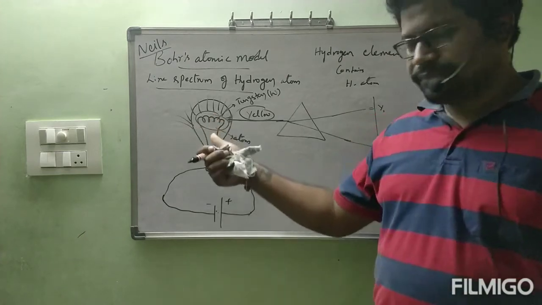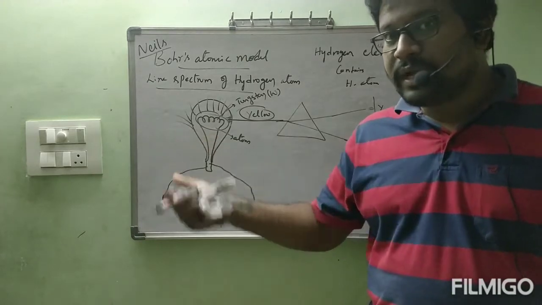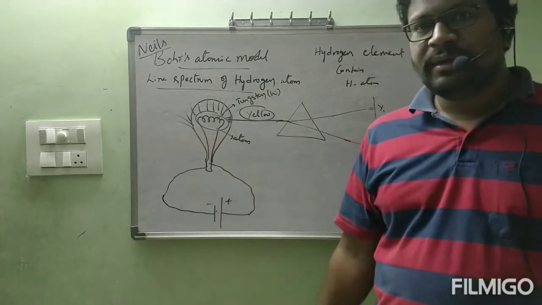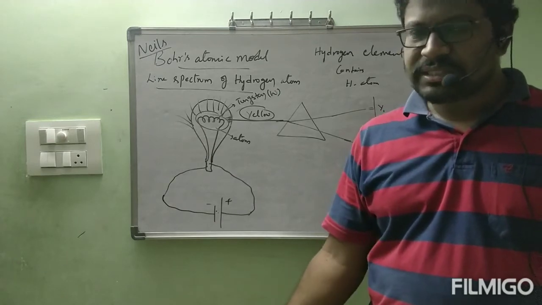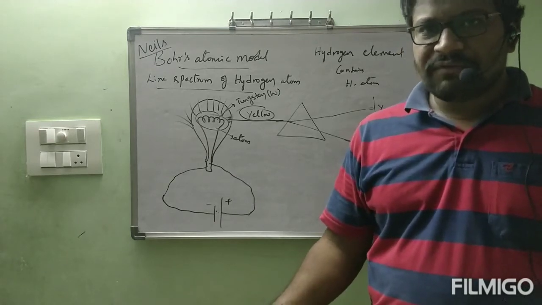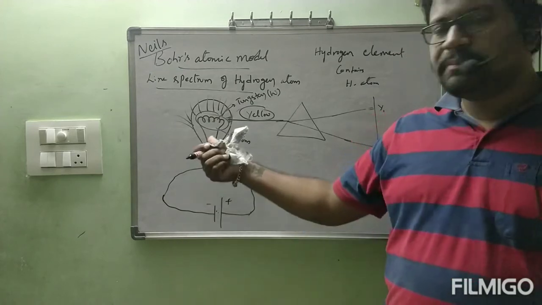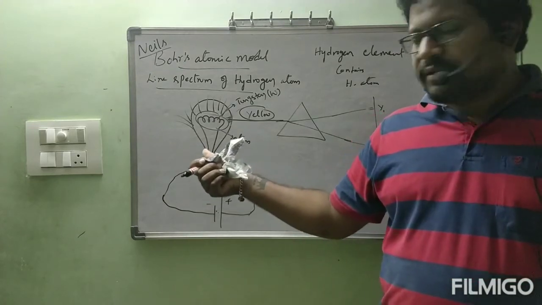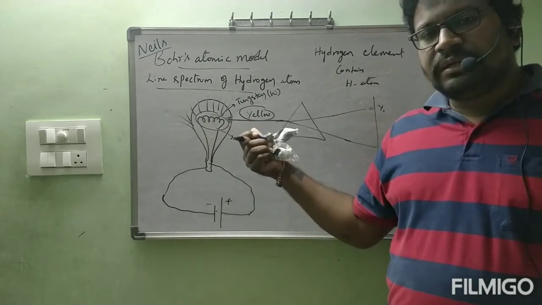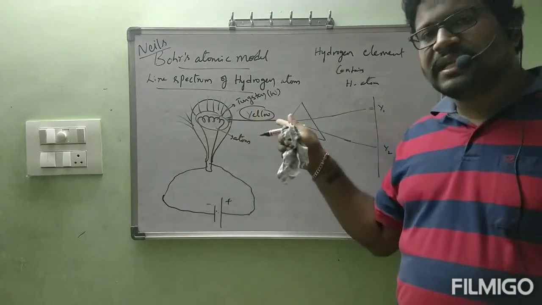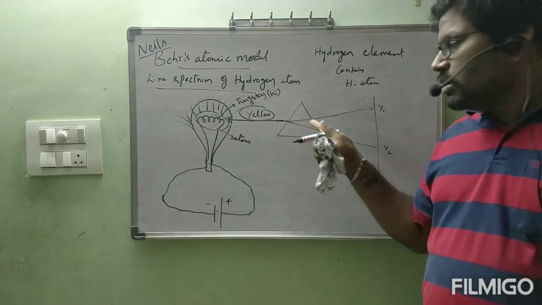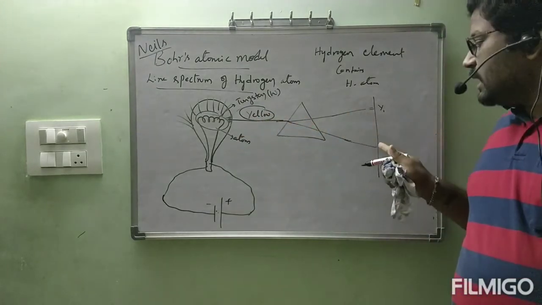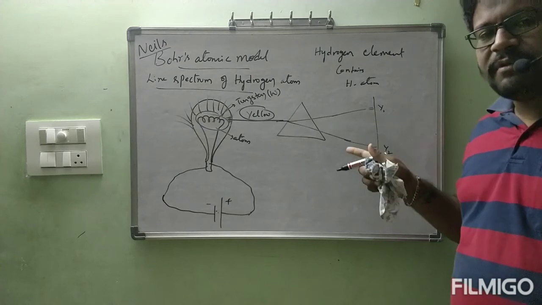Now if I say it with respect to a known element, because daily we are seeing this in our houses, in our day-to-day life, correct or not? Tungsten filament bulb. It will give which color? Yellow color. This yellow color, when it is passed through a prism, we will get two lines, yellow 1 and yellow 2. These two are differentiated by wavelength.